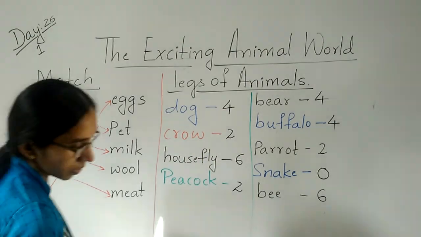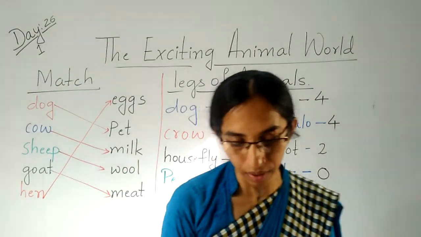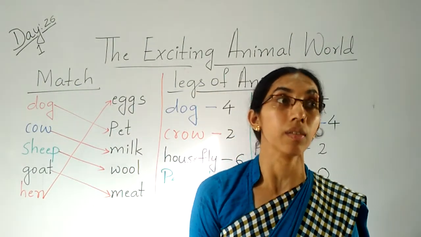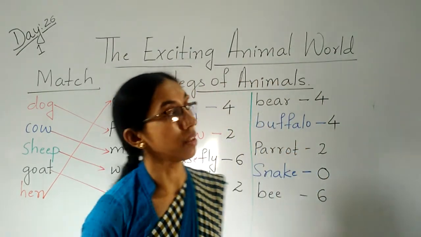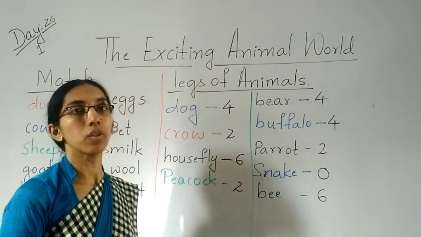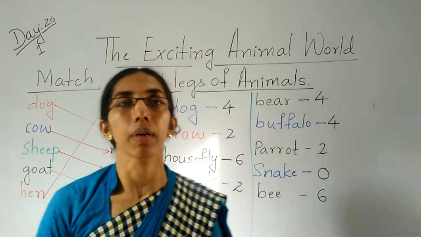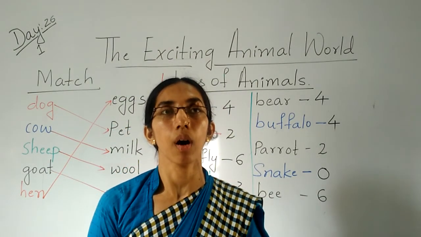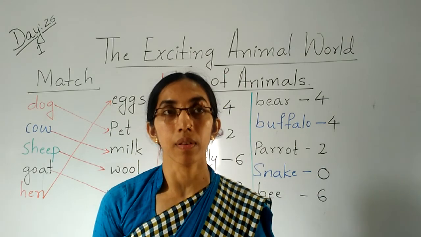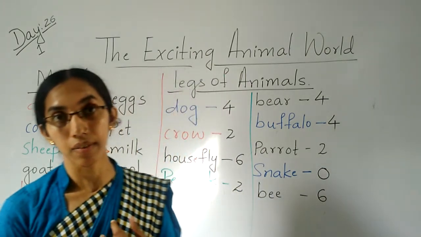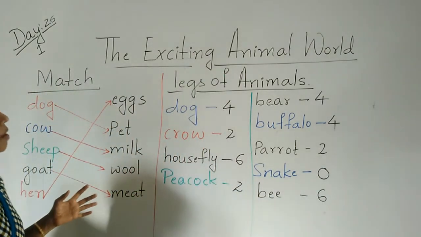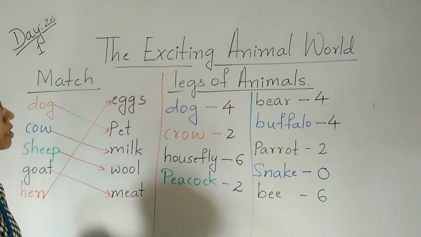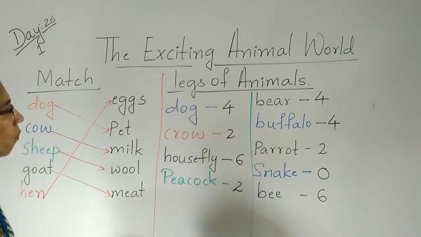Okay, children, so this is today's class. I have finished this unit. I revised all the things, whatever is there in this lesson. Wild animals, domestic animals, about the birds, insects, which animal is very big and which is small, and how they help us, what are the things they give us. So all the things we have discussed in the exciting animal world.